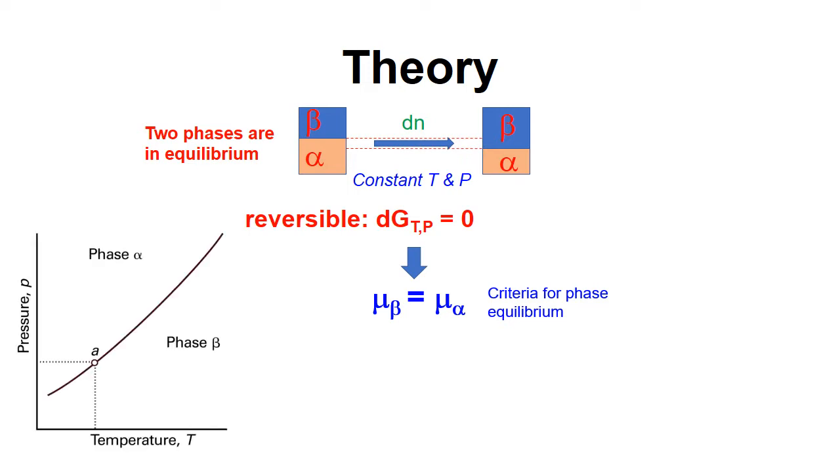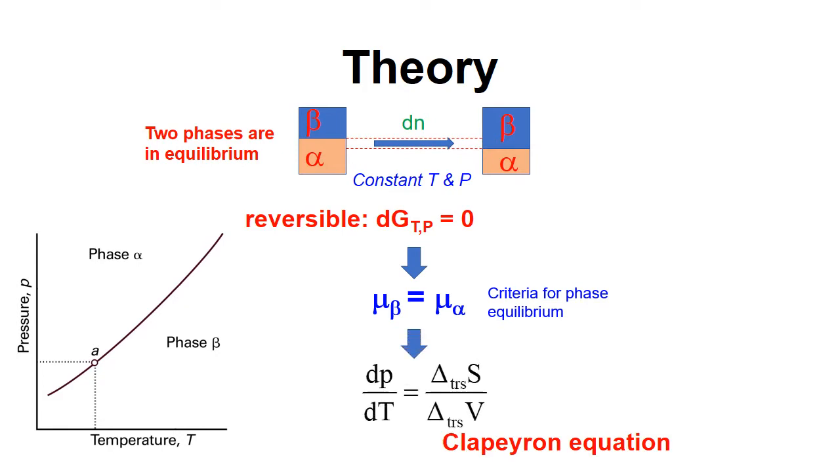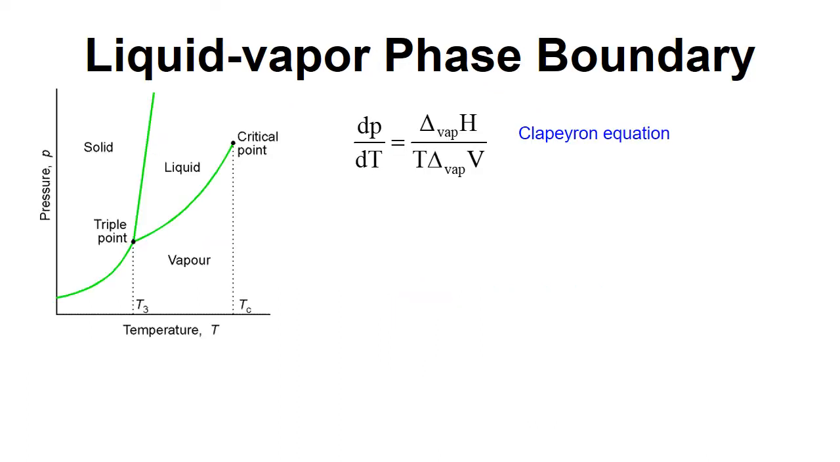When temperature and pressure change, in order for the two phases to remain in equilibrium, the change of pressure and temperature must meet the Clapeyron equation, and that is dP over dT equals delta S over delta V. Delta S is the phase transition entropy. Delta V is the phase transition volume change. Because delta S for phase transition is calculated by delta H over T, the Clapeyron equation can also be written as dP over dT equals delta H over T delta V. Clapeyron equation applies to all phase transitions.